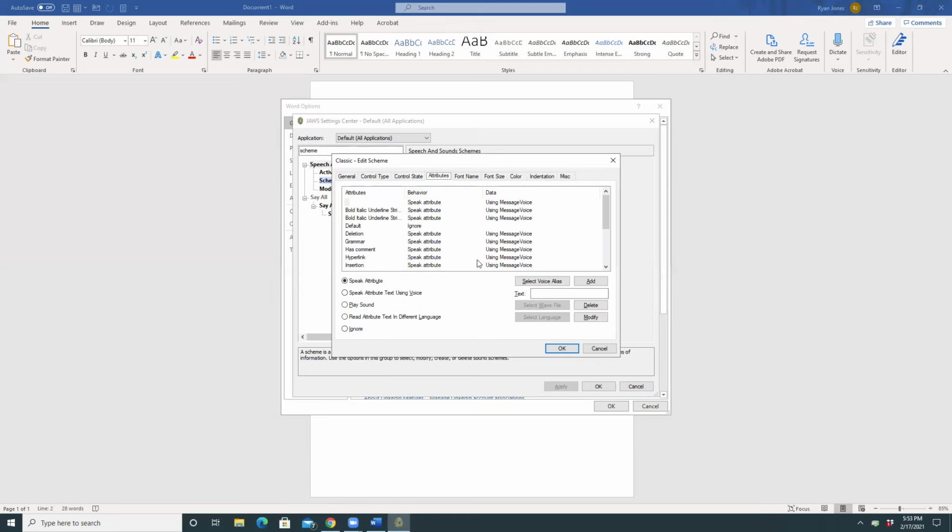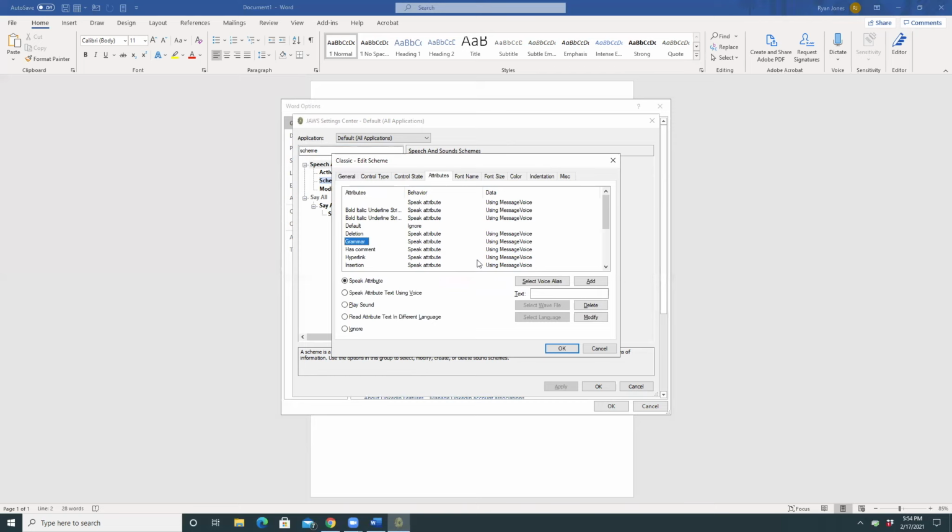Bold italic underline strikeout graphic highlight unselected double strikeout superscript sub. Bold italic underline strikeout graphic highlight unselect default ignore for deletion speak attribute using message voice. Grammar speak attribute using message voice. So this is where we can deal with things like text that is bolded or underlined or italicized, grammar. All these things are predefined here, and we could change how JAWS will behave. I'm going to shift tab.